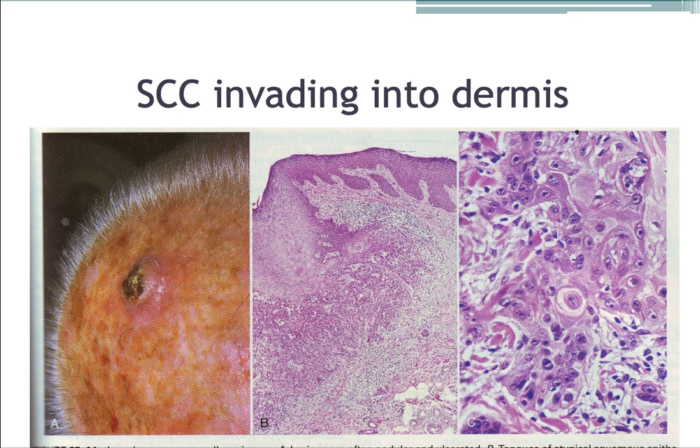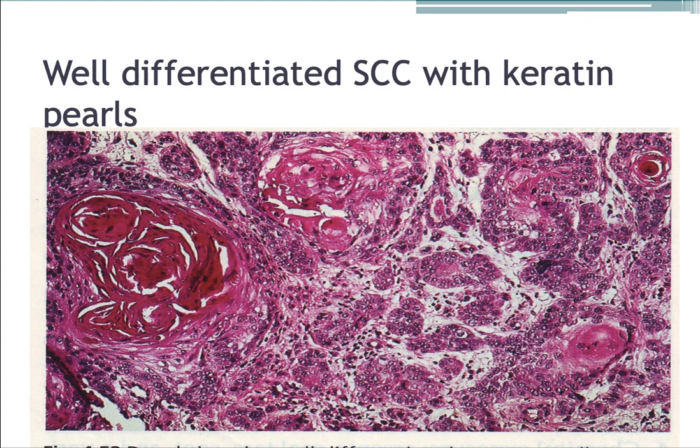This is a gross picture with indurated margins and microscopy showing the normal squamous epithelium. This is the squamous epithelium turning into an invasive squamous cell carcinoma, which is extending into the dermis. These are the pleomorphic cells with mitotic activity. These are the keratin pearls seen within the tumor.